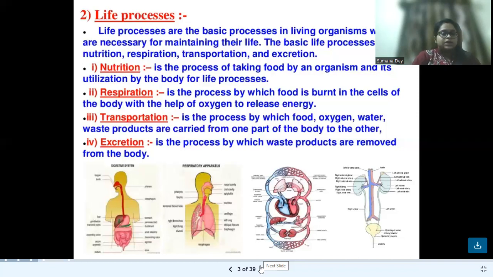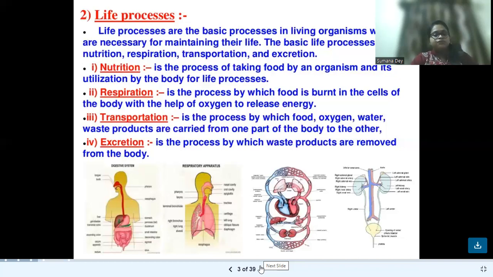After taking our food, the food is digested, absorbed, and it helps to produce energy and is transported to different parts of the body organs. After this, the unused waste products of the food are excreted or removed from our body, and this process is known as excretion. We will learn each and every life process in detail one by one.